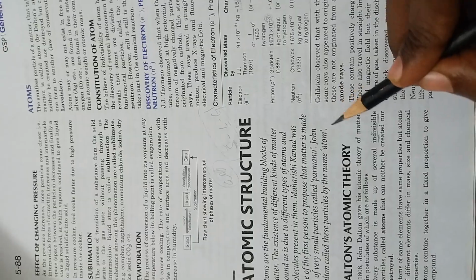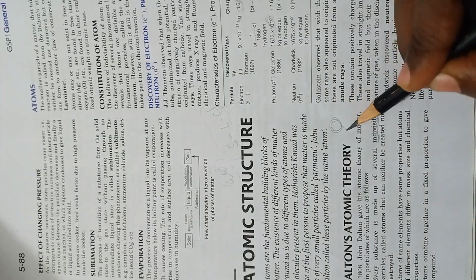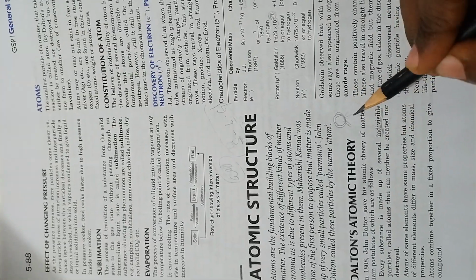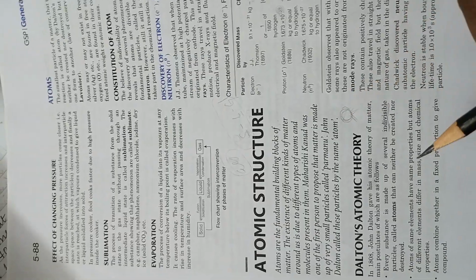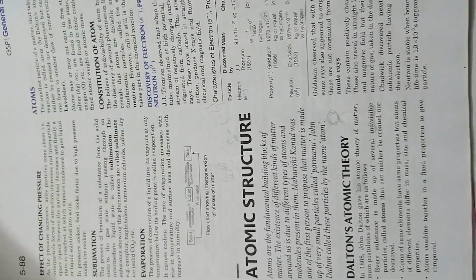What does indivisible mean? If this is a substance, I can divide it into two or three parts. But I cannot divide an atom into two parts or three parts. It is an indivisible particle. The substance is made of very small indivisible particles, and they are known as atoms. But later it was disproved by some scientists, which I will explain at a later stage. Then he says that an atom is an indivisible particle.